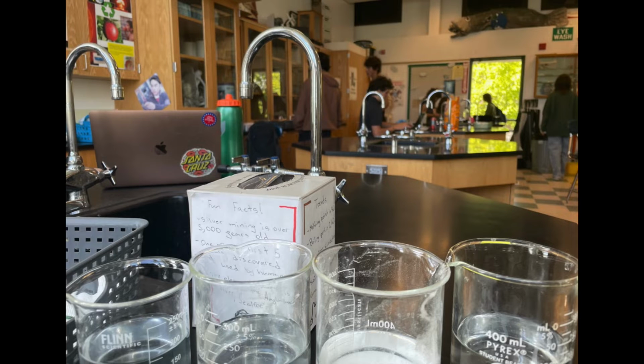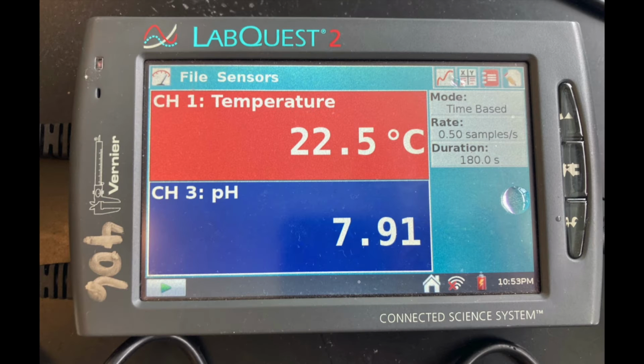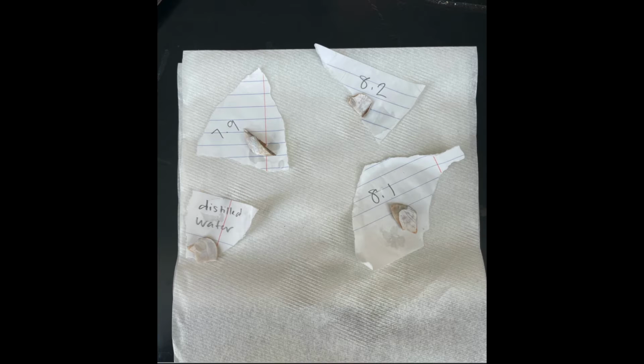To show the impact of ocean acidification on marine organisms, we conducted an experiment where we tested different pHs of distilled water to see how it affects marine life. To bring the pH up and down, we added baking soda and vinegar. The first beaker had a pH of 8.2 because that was the pH prior to the Industrial Revolution. The second beaker had a pH of 8.1 because this is the average pH of our oceans today. The third beaker had a pH of 7.9. We use this pH because that is the predicted pH of the oceans in 2050. The fourth beaker was the control and had just plain distilled water.